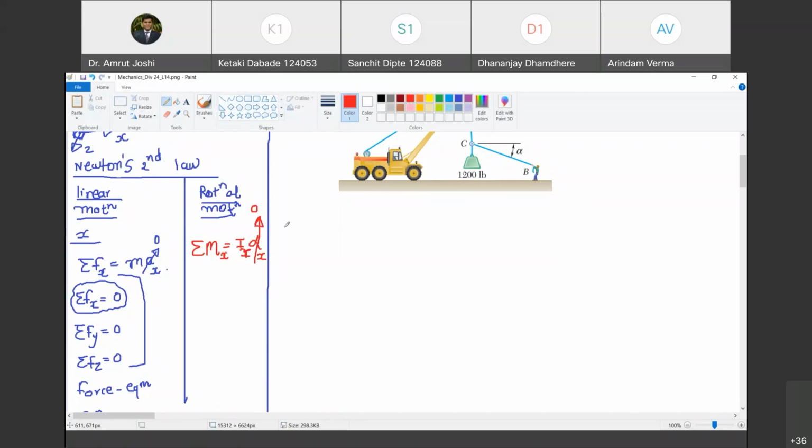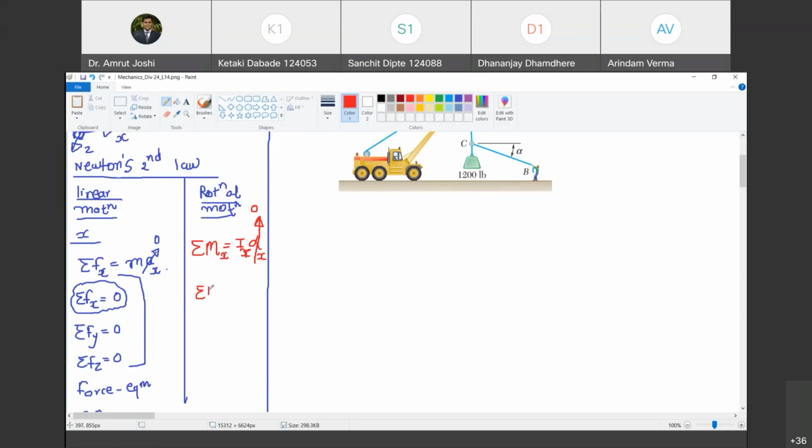As per our definition, a body is in rotational equilibrium about the x-axis if and only if it does not exhibit any angular velocity about the x-axis, or it possesses a uniform angular velocity about the x-axis. In both cases, angular acceleration is going to be 0 because acceleration is the rate of change of velocity. So if velocity is constant or 0 throughout the observation period, alpha x is going to be 0. Therefore, the first equilibrium equation that we get